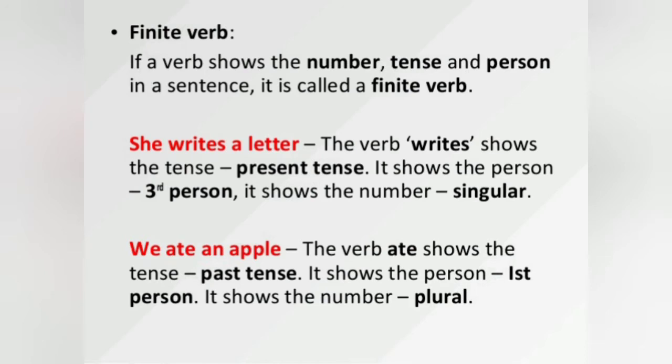Second example, let us see. We ate an apple. Ate is the past tense. The past of eat is ate. So it shows the time, past tense, and the person is first person. We is the first person, and it shows the number. We is plural. So it is the finite verb.